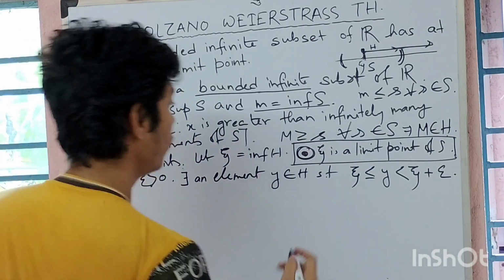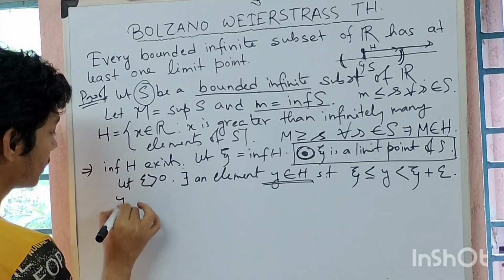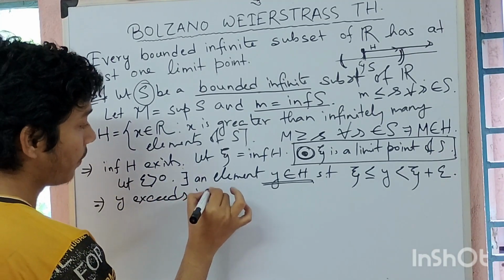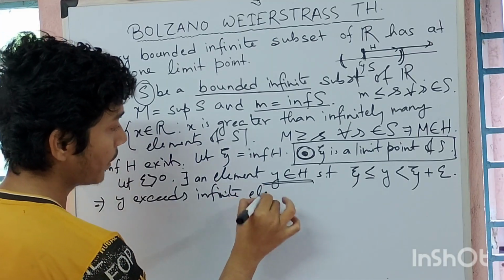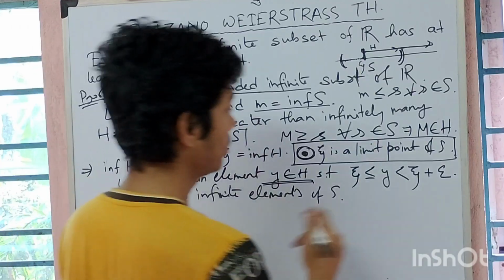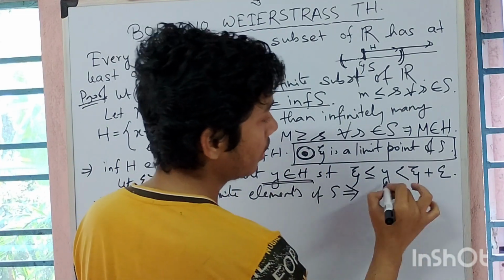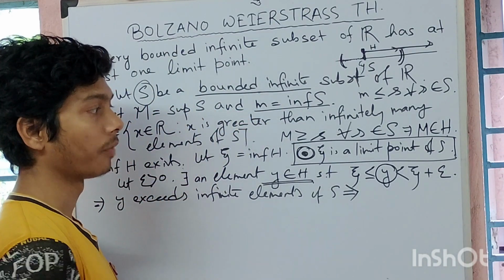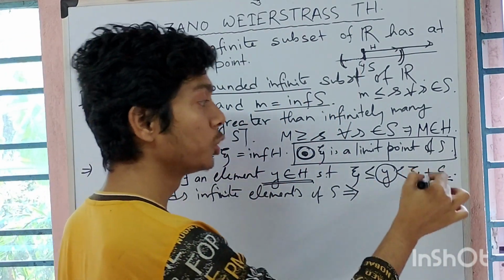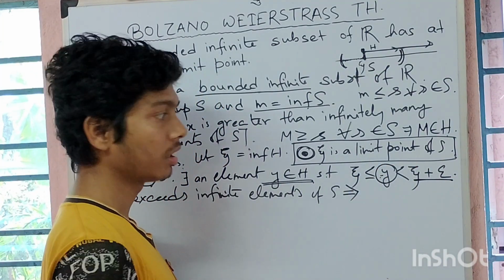Now this y belongs to H. What does it mean? It means that y exceeds infinite elements of S. So if y exceeds infinite elements of S, this point is also greater than y, so it should also exceed infinite elements of S, is it not?